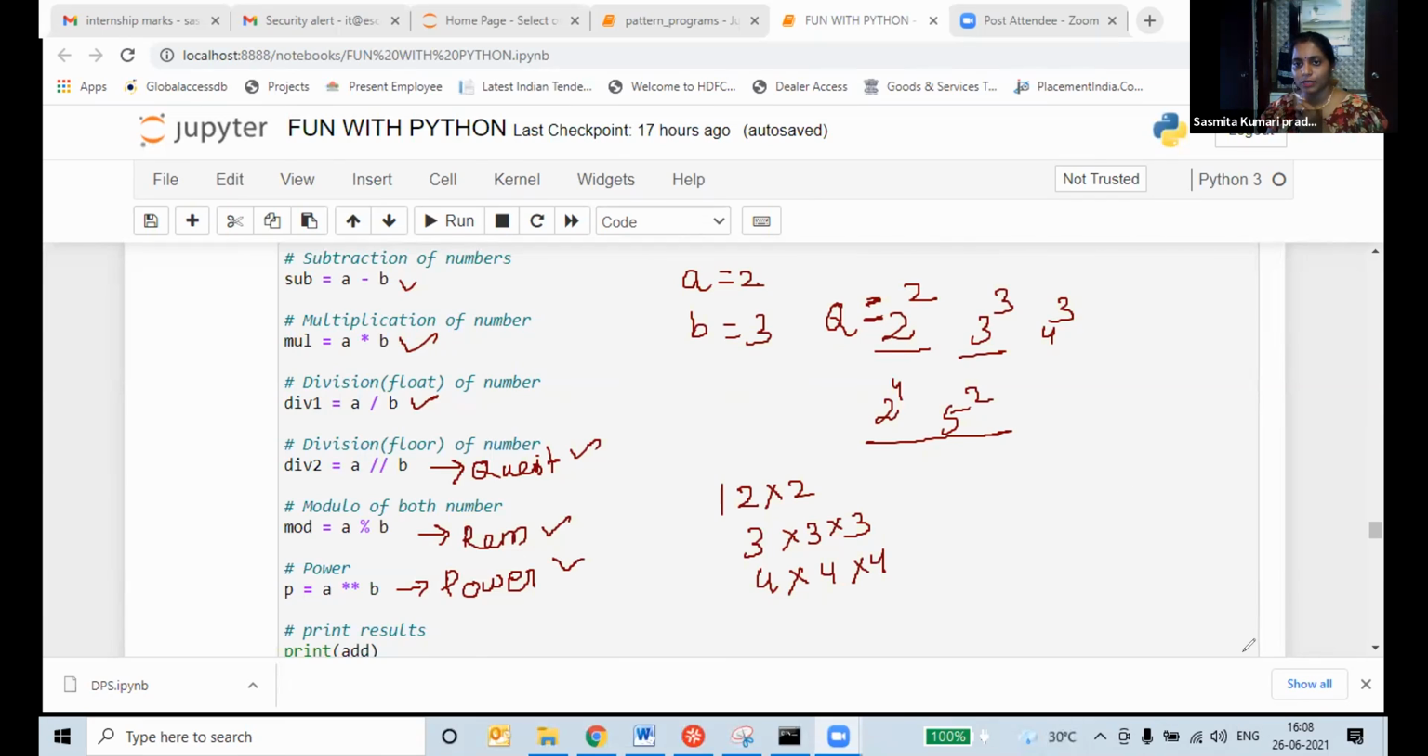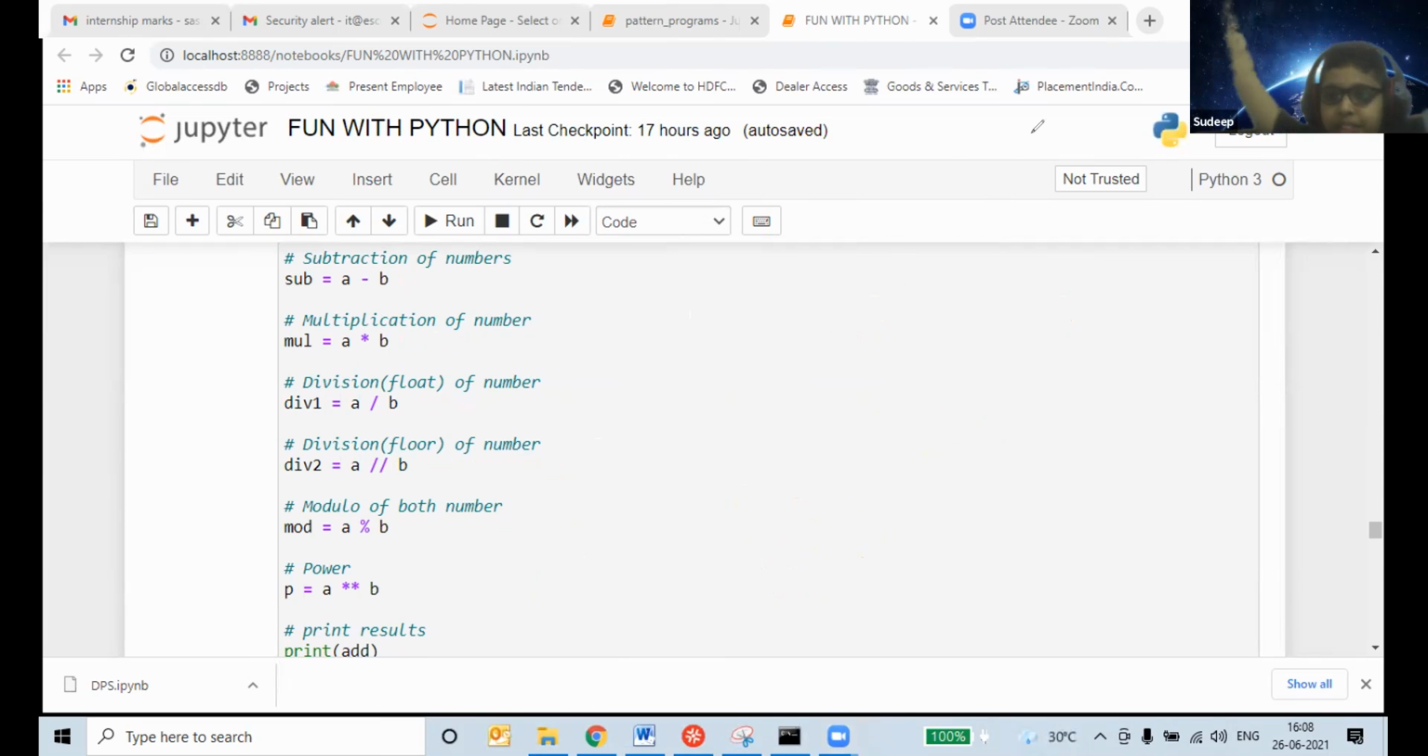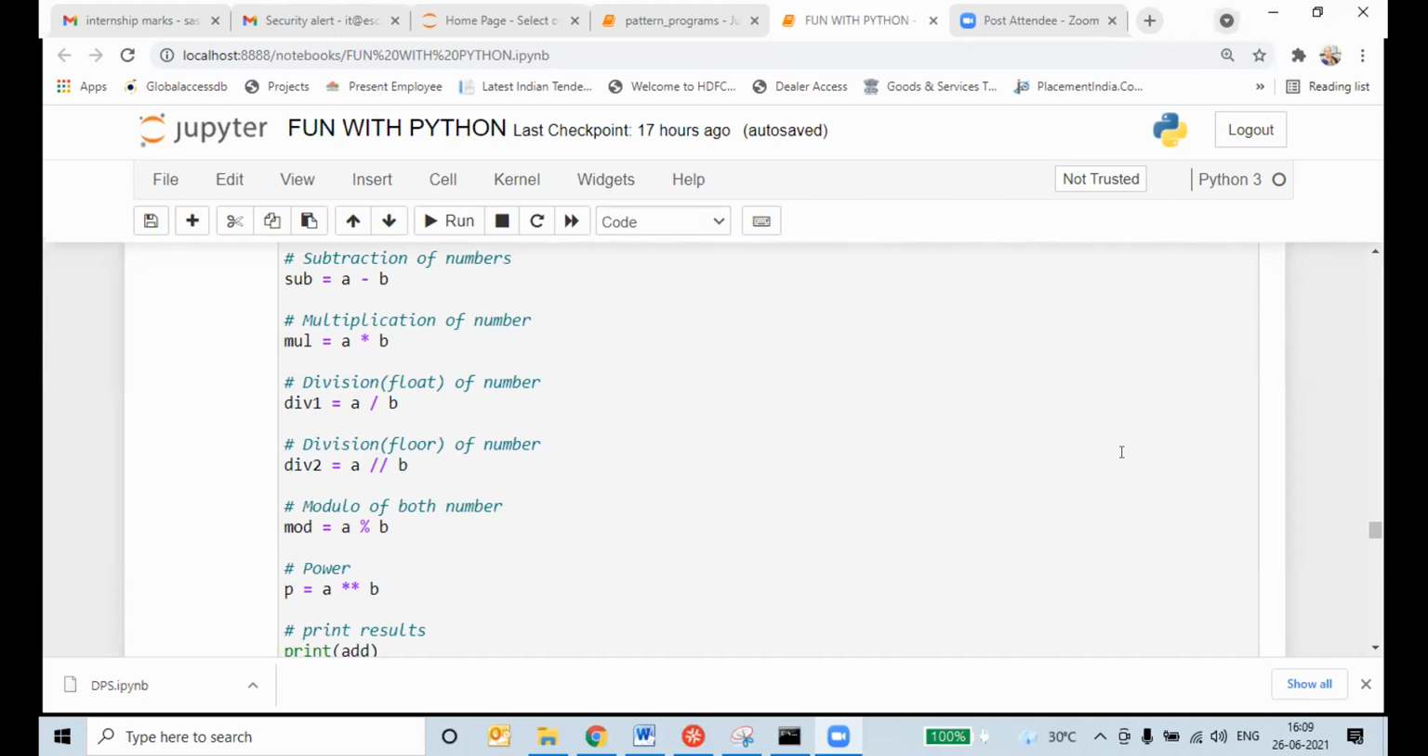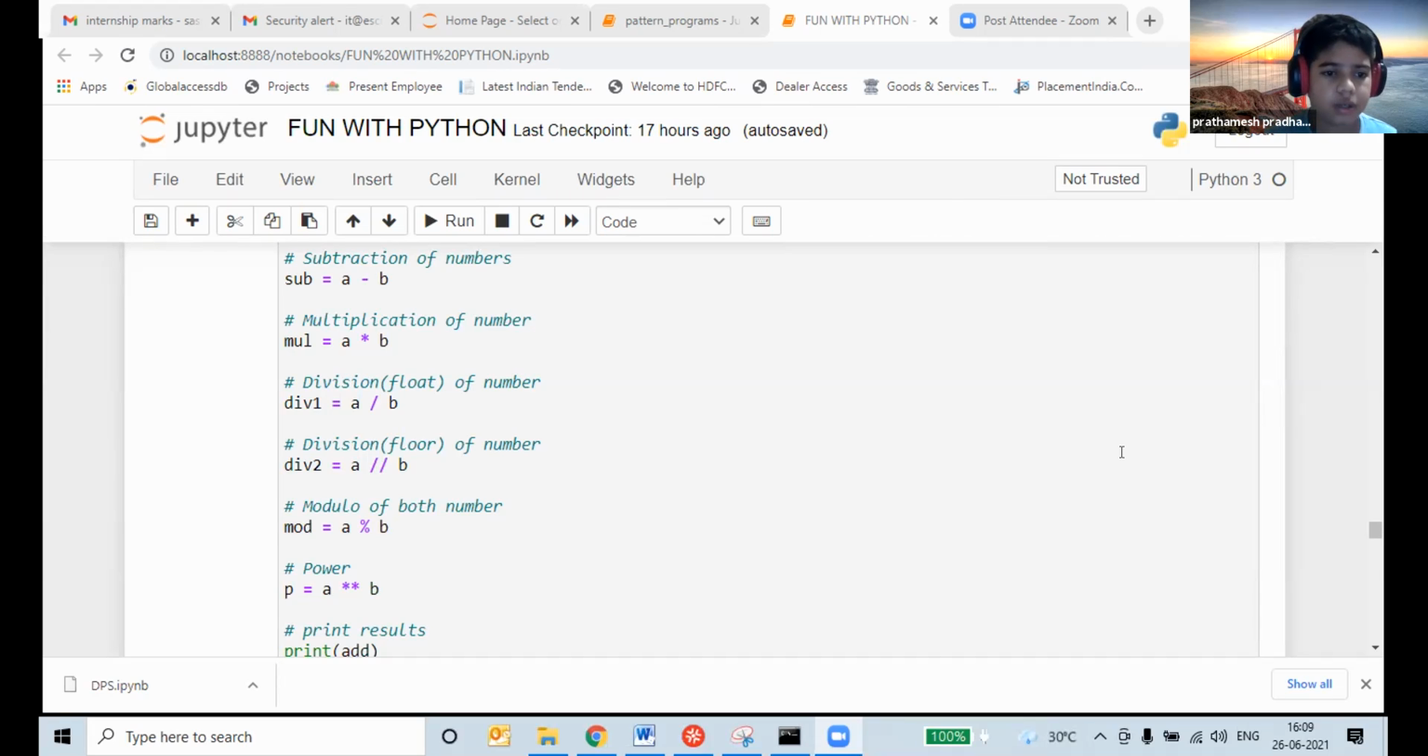If you have any doubt, students, you can ask me. I will go for the washroom and water in between. Prathamesh, do you have any doubt? No, I don't have any doubt. You understood all of this?